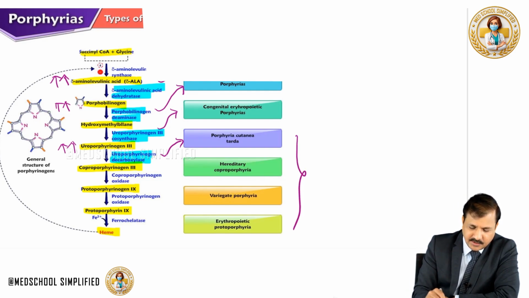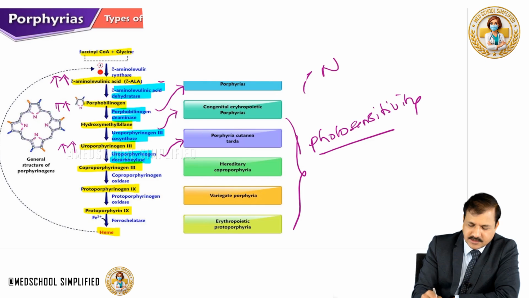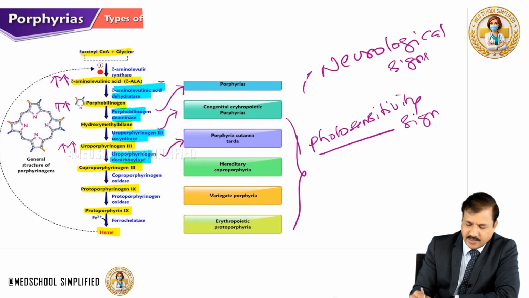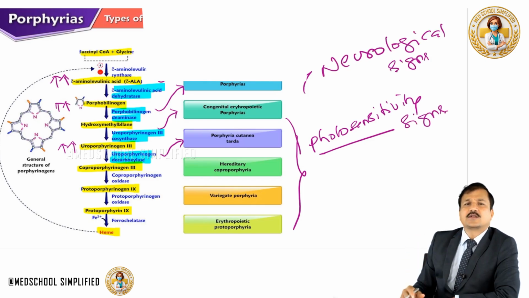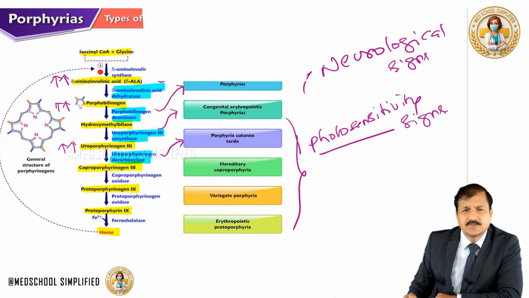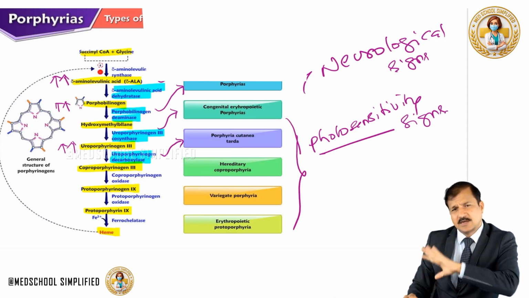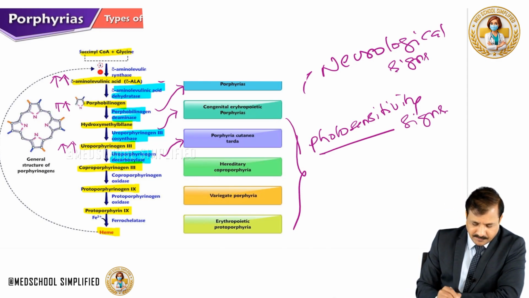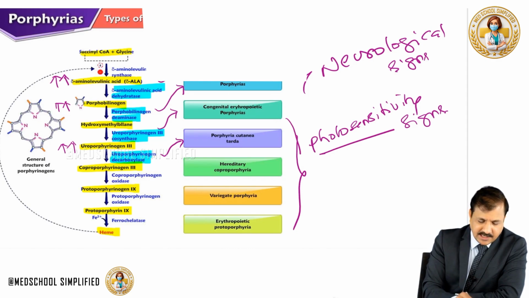Generally, that includes congenital erythropoietic porphyria also. So photosensitivity signs will start from here, and up here neurological signs. So this is how you can broadly look at the major signs. It's all predominant signs, although there can be a mix of signs, but predominantly earlier in the pathway and later on in the pathway. Okay. So the fifth enzyme leading to porphyria is coproporphyrinogen oxidase.